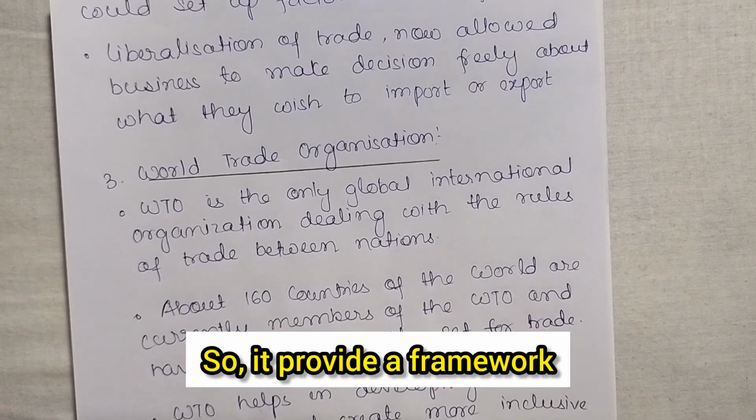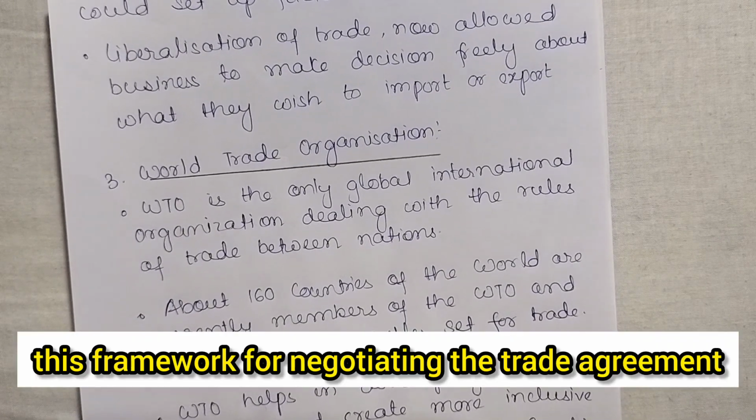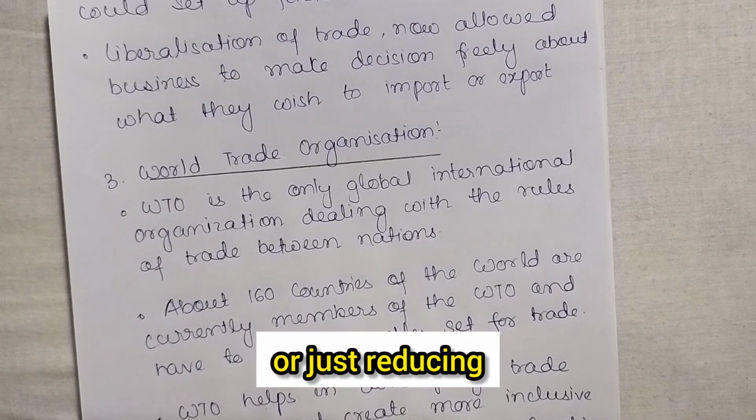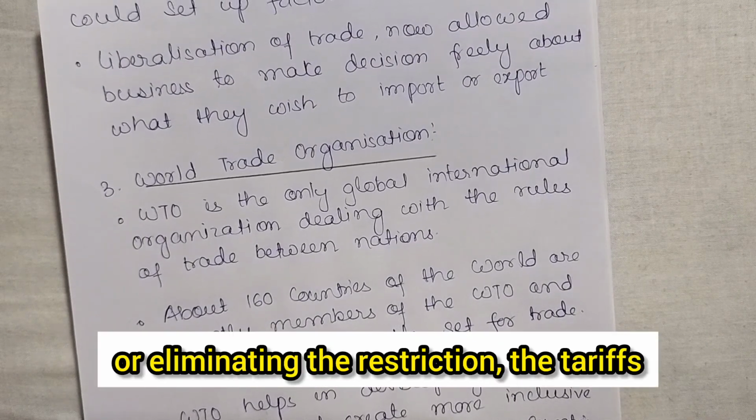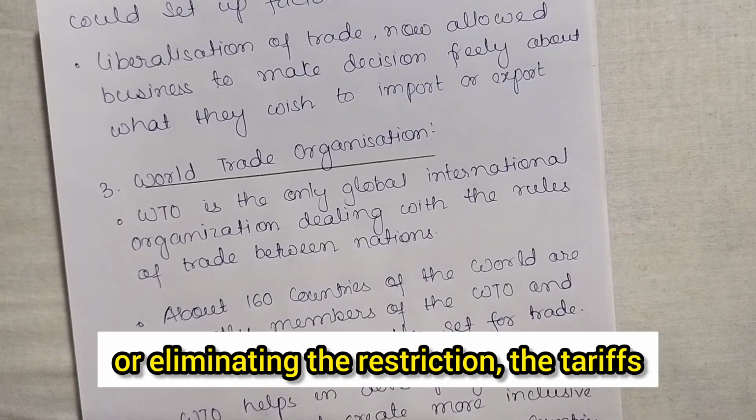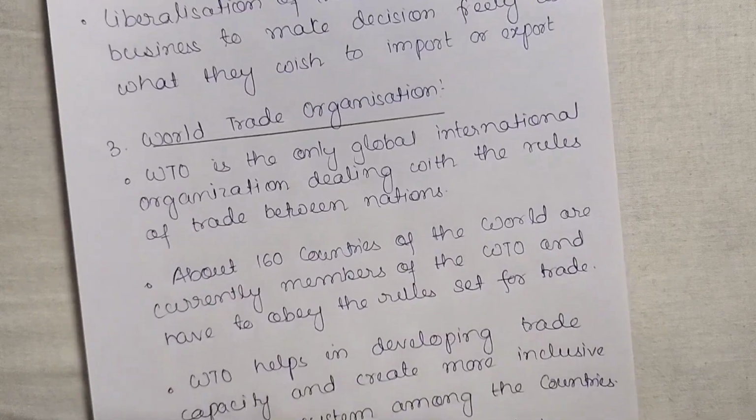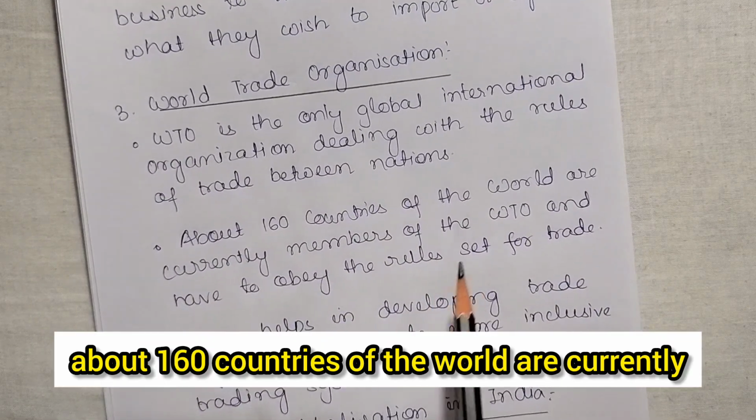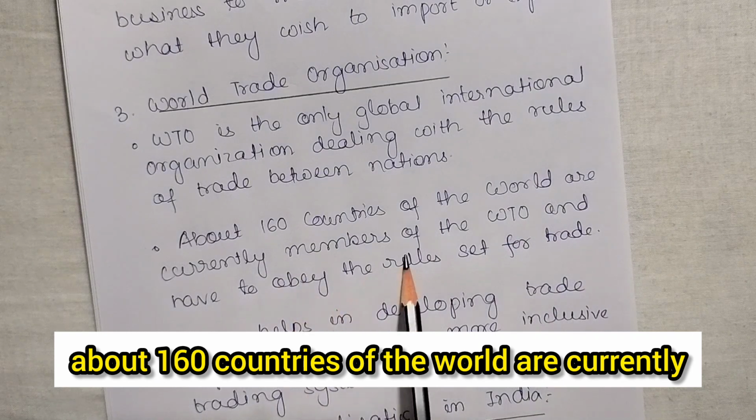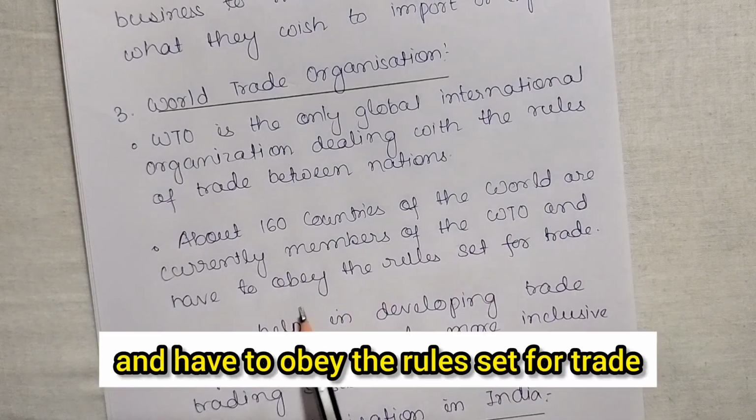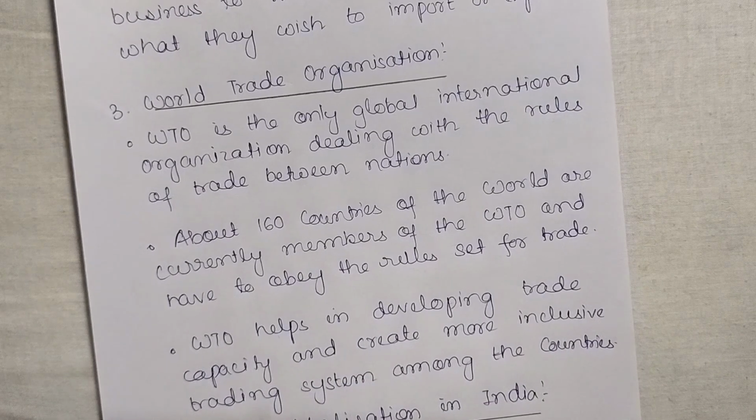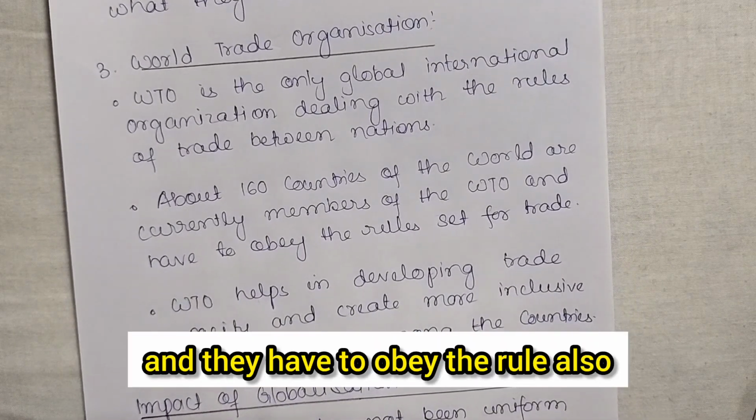So it provides a framework for negotiating trade agreements, or for reducing or eliminating restrictions, tariffs, all these things. Okay, so this is the World Trade Organization. Now, about 160 countries of the world are currently members of the World Trade Organization and have to obey the rules set for trade. So here the nations have to take the membership and they have to obey the rules also.